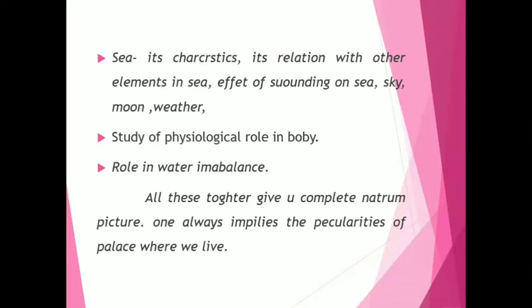So about the sea: the characteristics of the sea, its relation with other elements in the sea, effects of surroundings on the sea, sky, moon, weather, study of physiological role in the body, role in water imbalance. All this together gives you a complete picture of natrum.